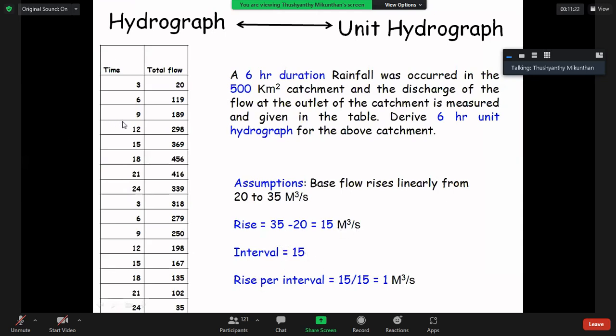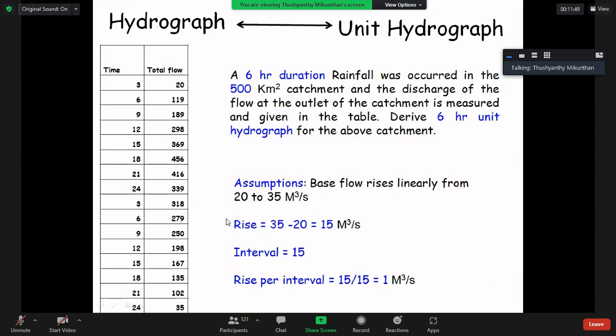Interval 15. Just see, we have to calculate minus 1, like fencing, because counting 1, 2, 3 ... 15.